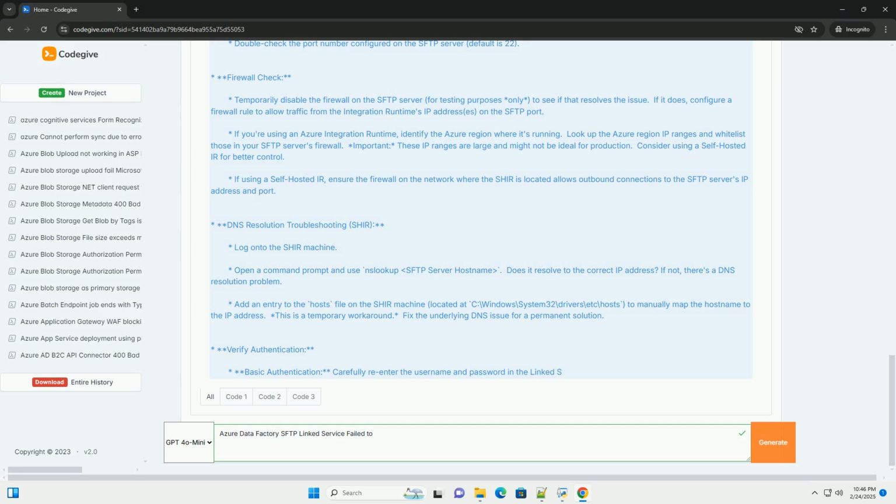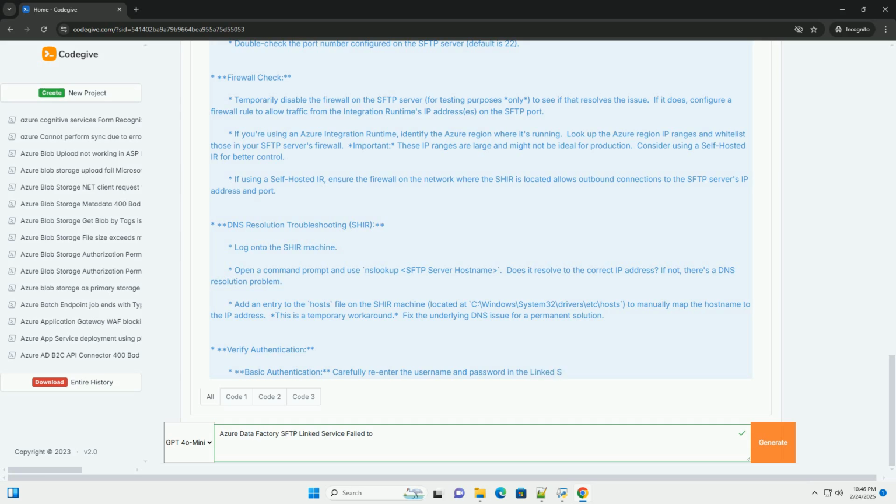Possible causes. Incorrect host name or port. Double check the host name and port of the SFTP server in the linked service configuration. Typos are common. Firewall blocking connection: the firewall on the SFTP server or the network in between is blocking the connection. DNS resolution issues: the integration runtime cannot resolve the SFTP server's host name. Incorrect authentication credentials: username, password, or SSH key are incorrect.